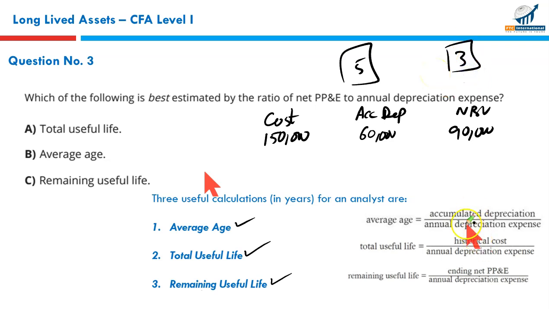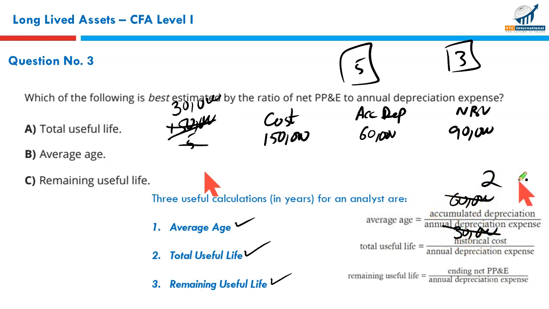So to calculate the average age, we take the accumulated depreciation, that is 60, divided by the annual depreciation expense. What is the annual depreciation expense? Let's say 150,000 is the cost. We charge on a straight-line basis, meaning every year the depreciation charge is $30,000, right? So 60 divided by 30 means average age is 2 years, right?